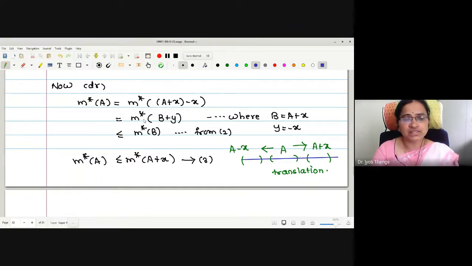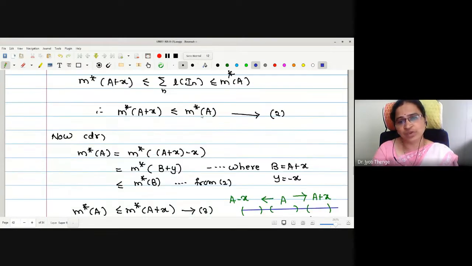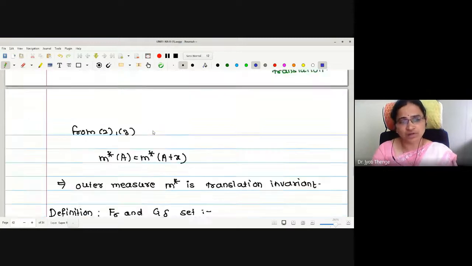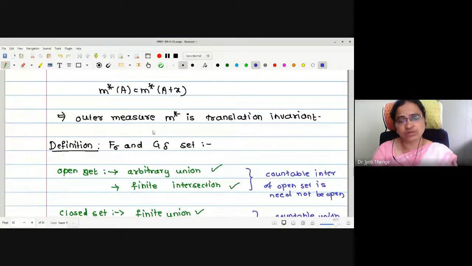Therefore, writing this set as B plus y, we get that the outer measure of B plus y is less than or equal to the outer measure of B, with this statement number 2 proving the reverse part of the inequality. Combining both, we get that the outer measure of A equals the outer measure of A plus x. Therefore, outer measure is translation invariant.